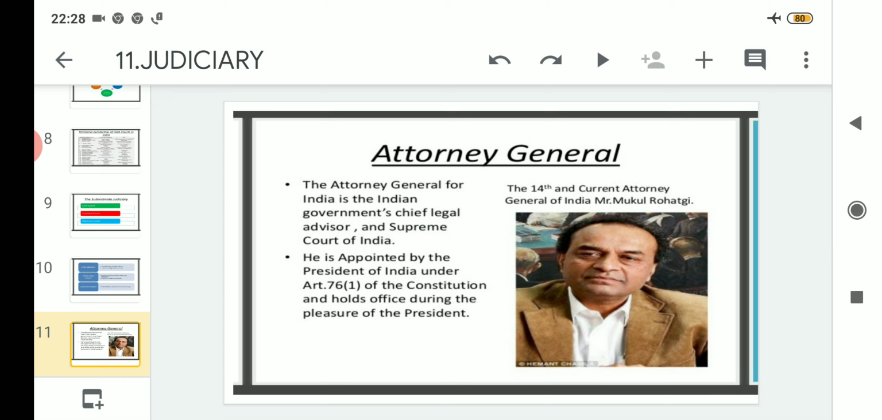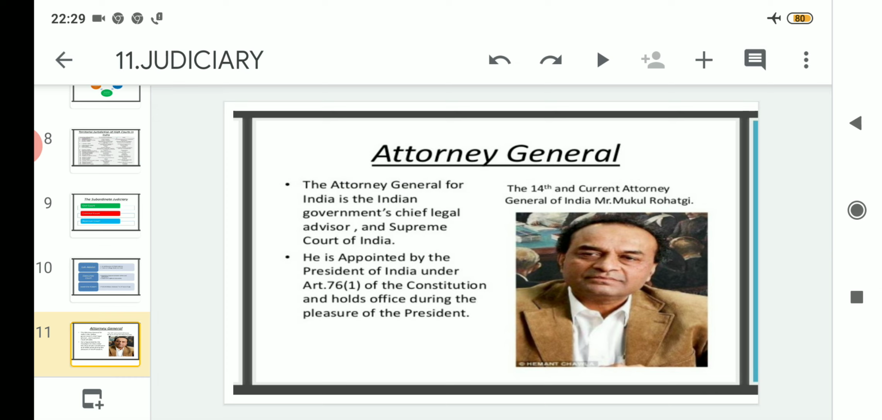So regarding the appointment process of the Attorney General, who appoints the Attorney General then? The Attorney General is appointed by the President of India, under Article 76(1) of the Constitution, and holds office during the pleasure of the President. So he or she may be appointed by the President, but he or she may remain in the office until and unless the President wishes to do so.